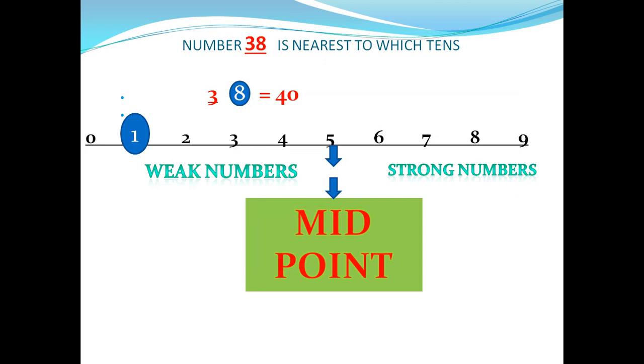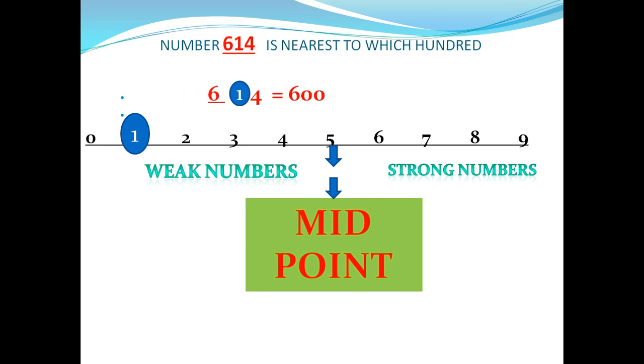Here number 38 is nearest to which tens? Number 3 is underlined. Number 8 is a strong number, so it will give its power to number 3. 3 plus 1 becomes 4, and 4 tens is 40, the number we get after rounding off to the nearest tens.